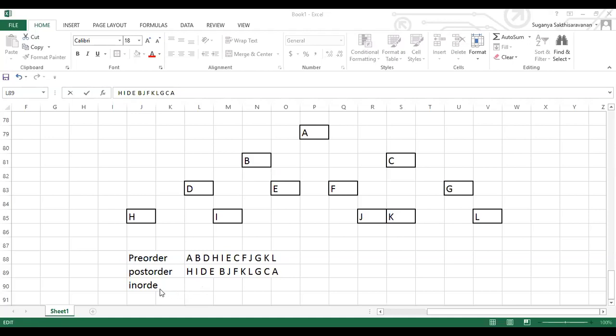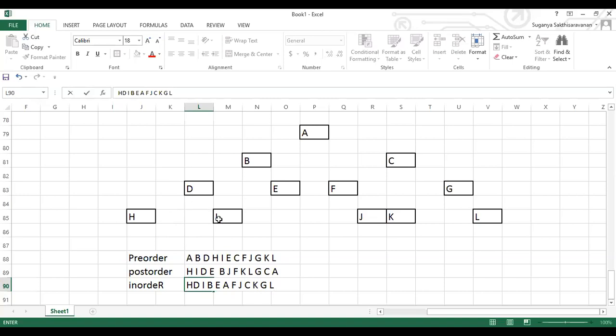This is all about post order. Now I come to in order, the next scenario. In order, we'll be getting left, root, and right. So here the first one is the left element H, then followed by root element D, then followed by I, then followed by B, the root of it. Then the left is done. So your right element E, then followed by A, then followed by F, then followed by J, then followed by C, followed by K, G, and L.